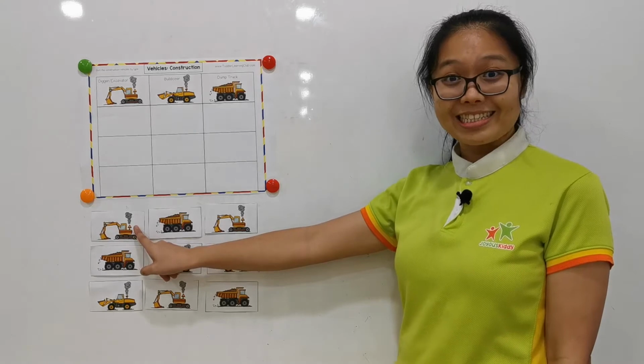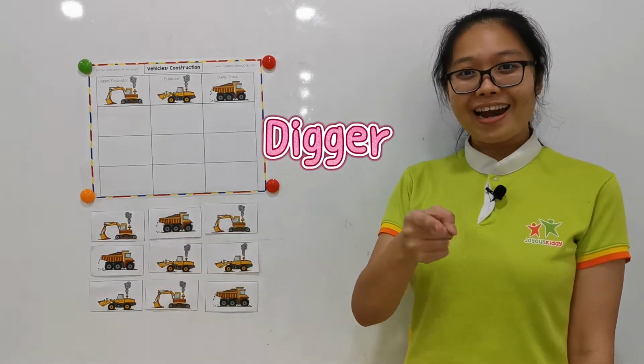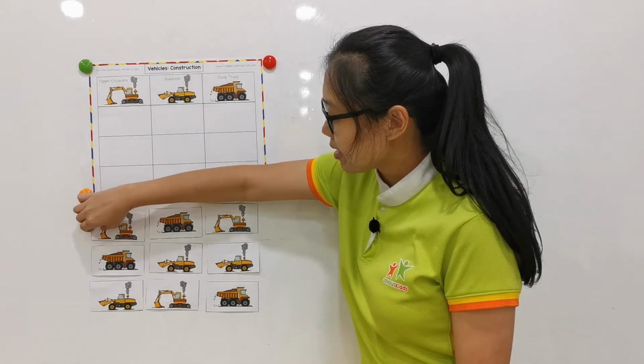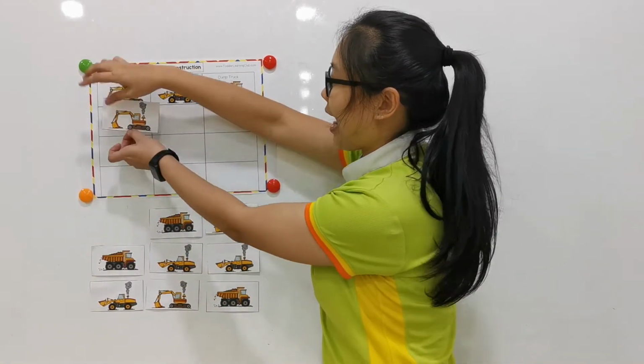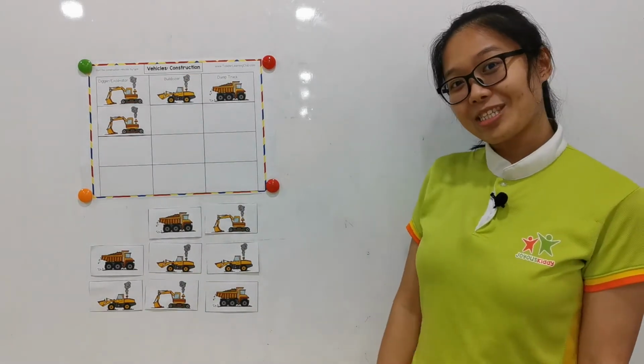What is this? This is a digger. Correct. Please tap the picture and put under the digger. Let's try for the next one.